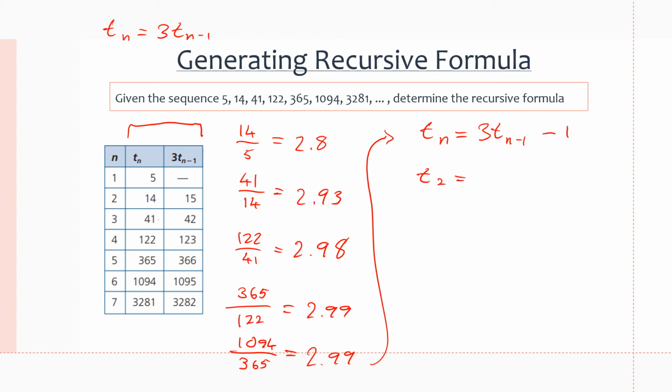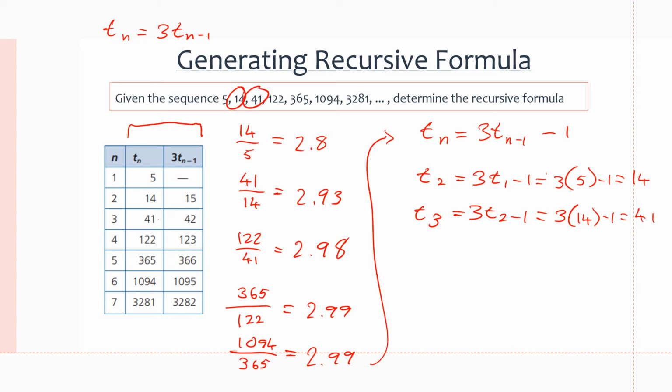If we find T of 2, we need 3 times T of 1 minus 1, which equals 3 times 5 minus 1, which is 15 minus 1, which is 14. And that's our next term in the sequence. If we find T of 3, we'll get 3 times T of 2 minus 1, it's going to go 3 times 14, which is our next term, minus 1. And that's going to give us 42 minus 1, which is 41, which is our next term in the sequence.